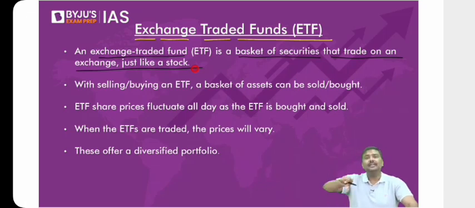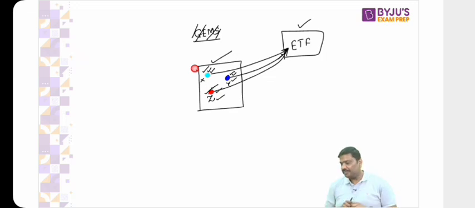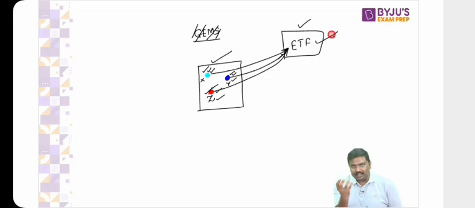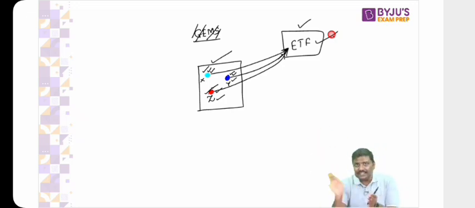ETFs are also traded. But what is the difference between a bond, a share, and an ETF? When I say bond, you can purchase one government bond, and you can sell one government bond. Individual units you can purchase and sell. But when you talk about an ETF, it is always a group. It is never individual. Let's say shares of A, B, and C, or shares of X, Y, and Z, or shares of E, F, G, H companies. So an ETF is always a group. It is never an individual unit like this.